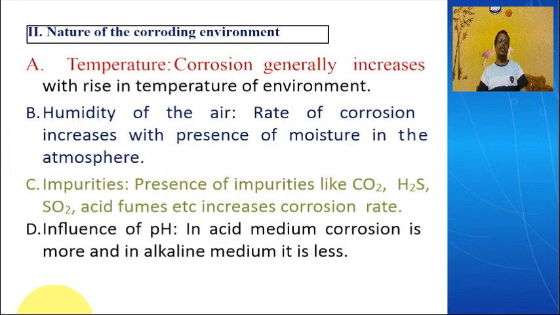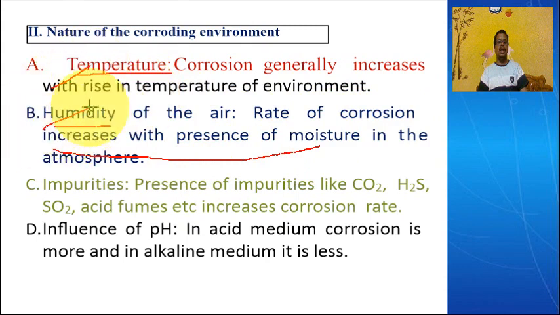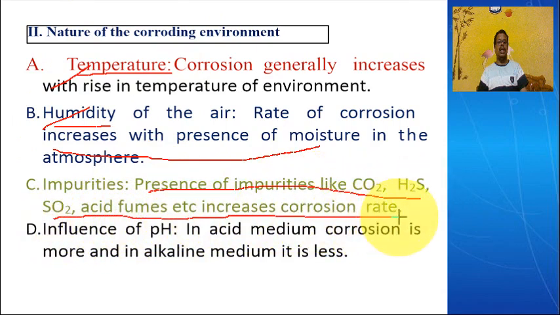Now we look at the nature of the environment. If you increase the temperature of the environment, corrosion increases. As temperature increases, humidity increases. When humidity in the air increases, the rate of corrosion increases in the presence of moisture in the atmosphere. So as temperature and humidity increase, the rate of corrosion increases. And the presence of impurities like CO2 and hydrogen sulfide in the environment will increase the rate of corrosion.